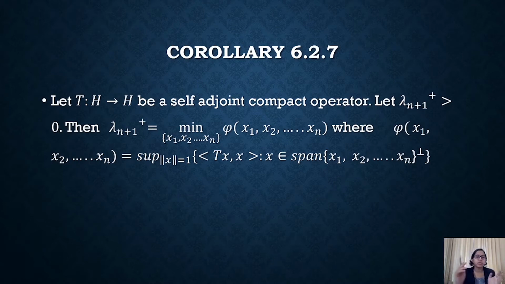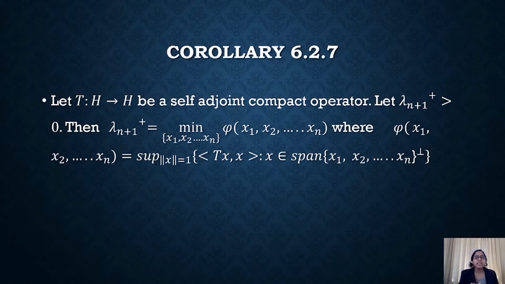The operator T has many eigenvalues. They can be positive and negative, as we had discussed. We gave the notation lambda i minus for negative eigenvalues and lambda i plus for positive eigenvalues. So in this corollary, the statement is that lambda n plus 1 plus is greater than 0, that is, there exist at least n plus 1 positive eigenvalues.